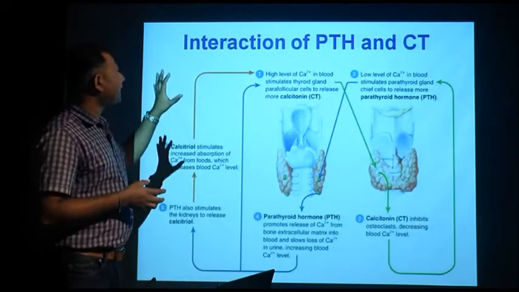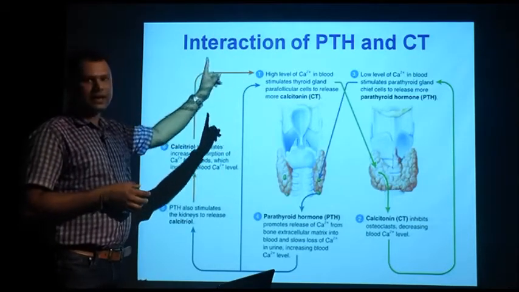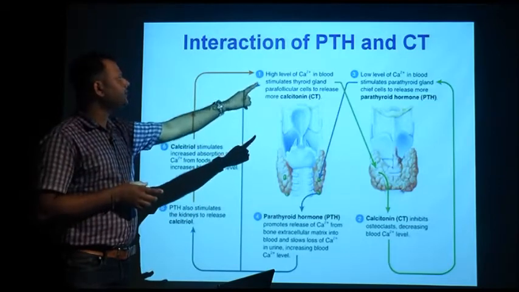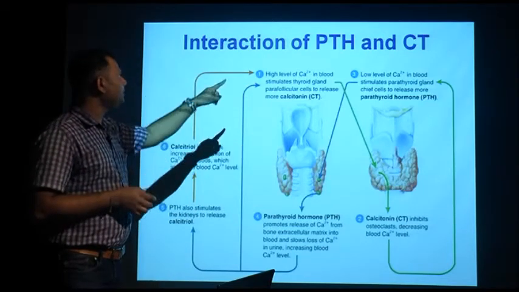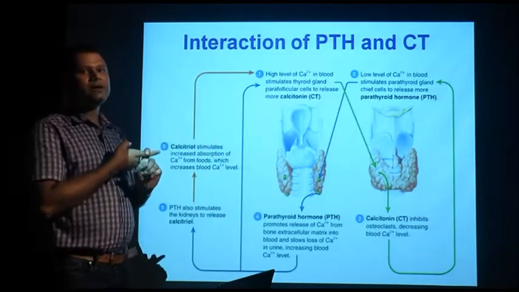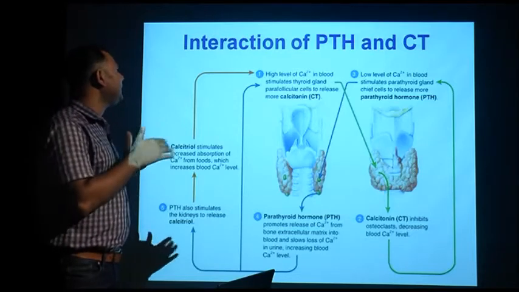Now this parathyroid hormone and calcitonin, PTH stands for parathyroid hormone, CT stands for calcitonin. Calcitonin is secreted from the thyroid gland and parathyroid hormone is secreted from the parathyroid gland. These two are interlinked. What happens when the body calcium level increases?